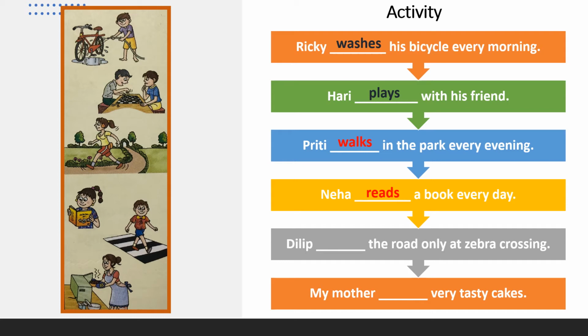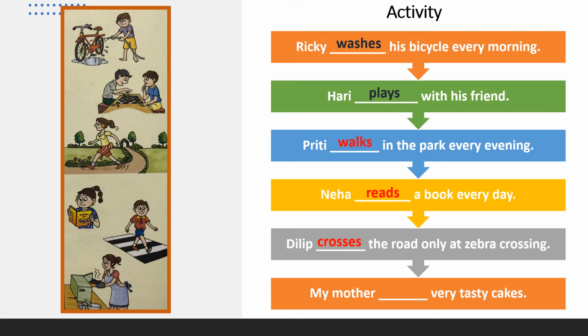Now next one. Dilip dash the road only at zebra crossing. In this picture, you can find out where Dilip is. Yes. So what is Dilip doing? He crosses the road.